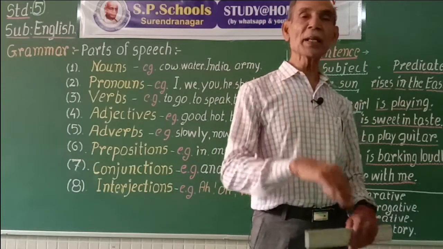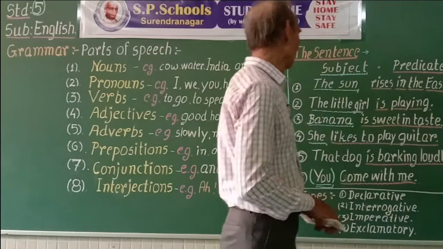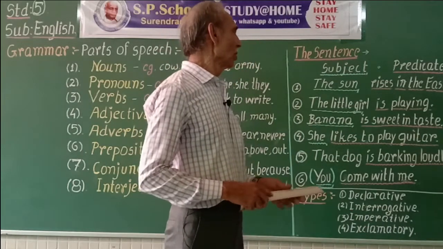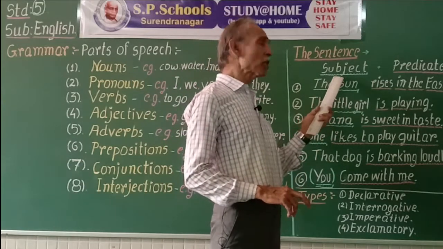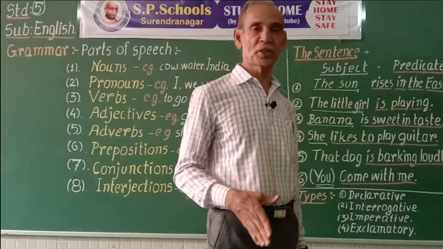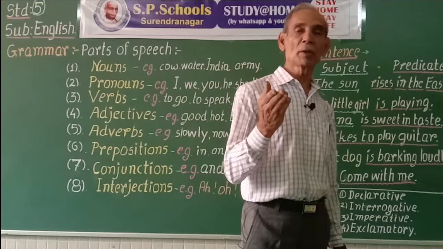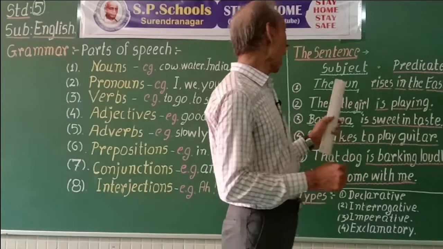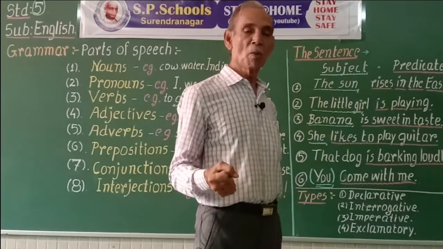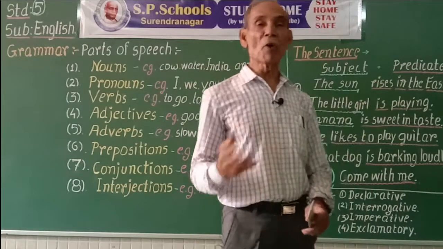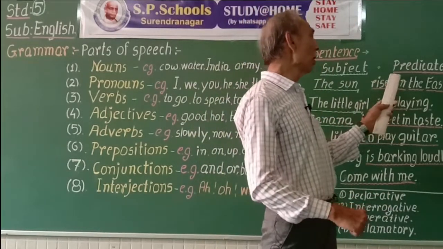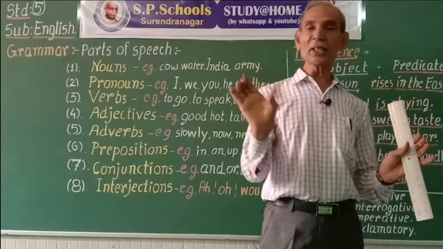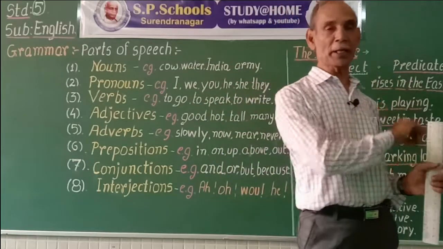The subject is that part of the sentence about which we say something, and whatever we say is called the predicate. A sentence has two parts, subject and predicate.